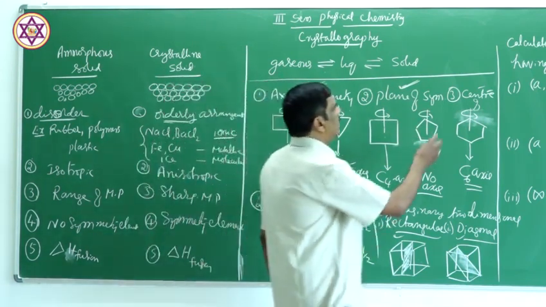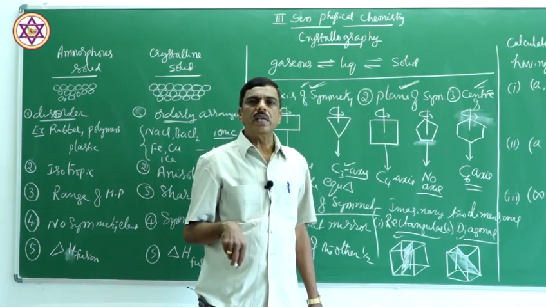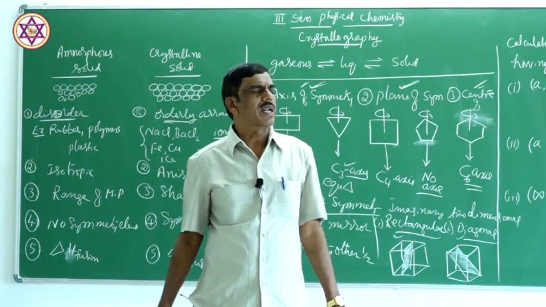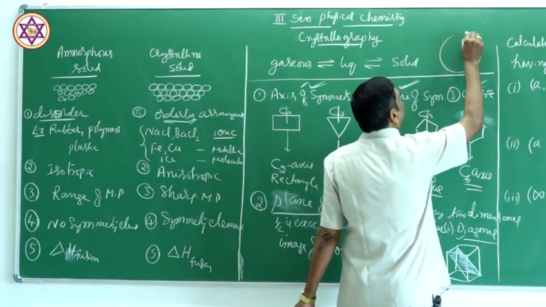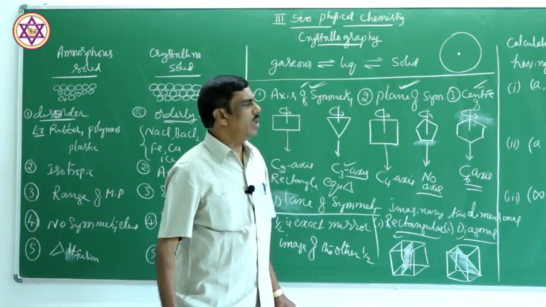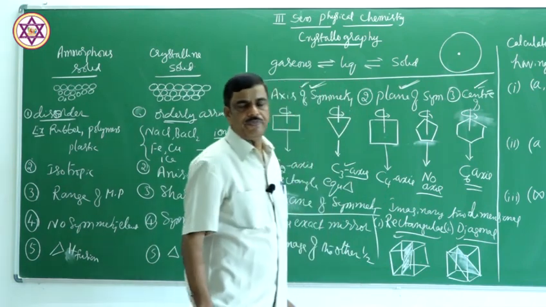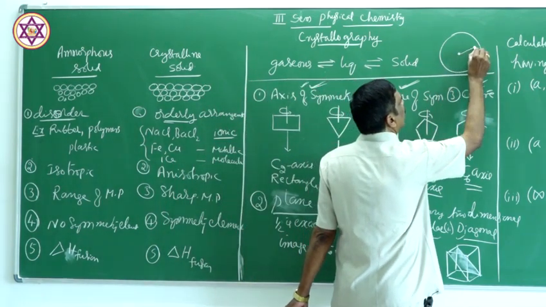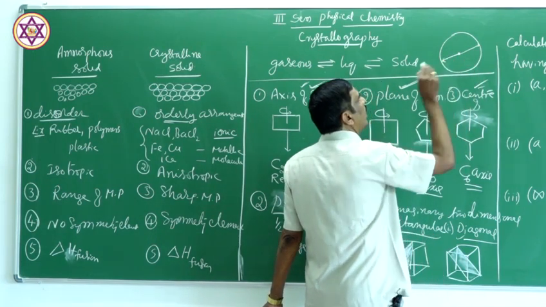So, the last one is center of symmetry. What is center of symmetry? There can be only one center of symmetry in any geometrical shape. For example, if you take a circle, it has a center of symmetry. How to define a center of symmetry? A center of symmetry is a point at the center of the crystal which meets the opposite faces at equal distance.